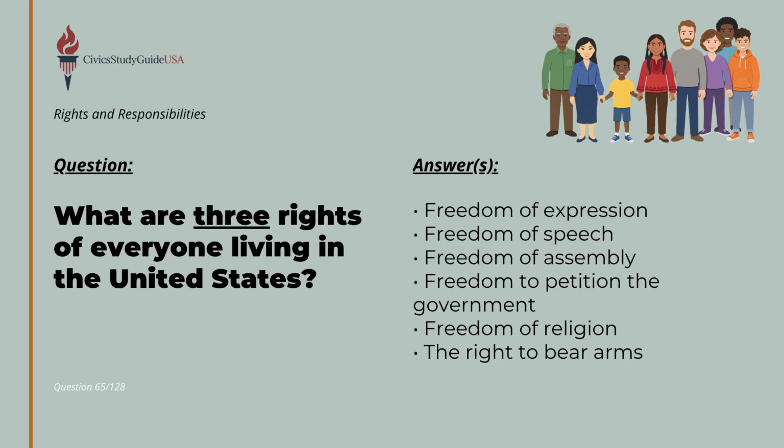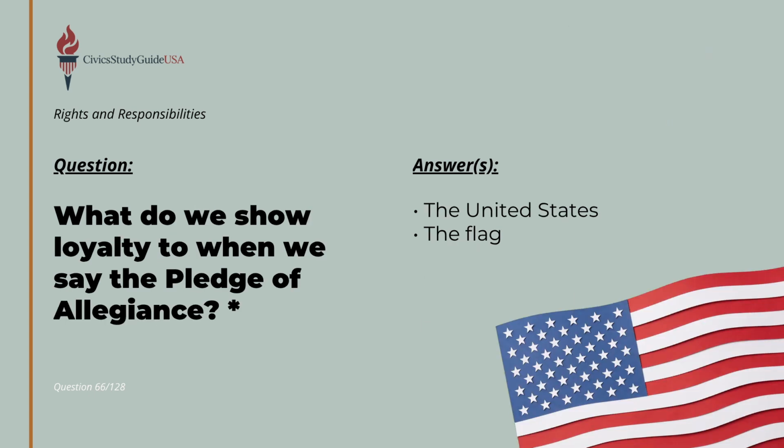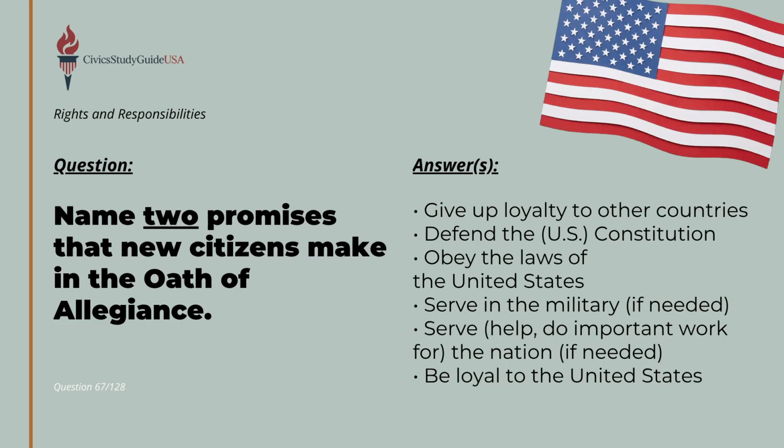However, many basic protections belong to everyone living in the United States, including freedom of expression, freedom of speech, and freedom of religion. When we join together to say the Pledge of Allegiance, we show our loyalty to the United States and the flag. For immigrants undergoing the naturalization process, this commitment becomes official. In the Oath of Allegiance, new citizens make promises to give up loyalty to other countries, defend the U.S. Constitution, obey the laws of the United States, and be loyal to the United States.